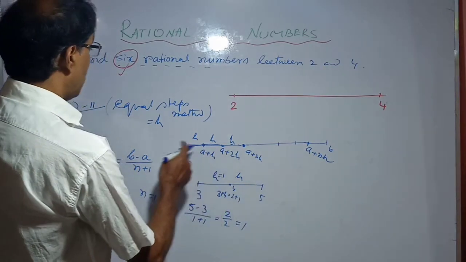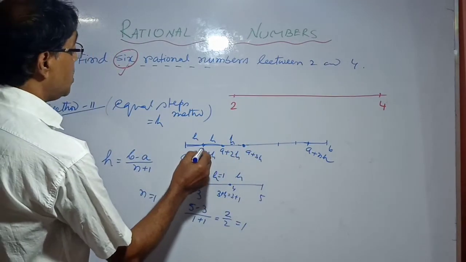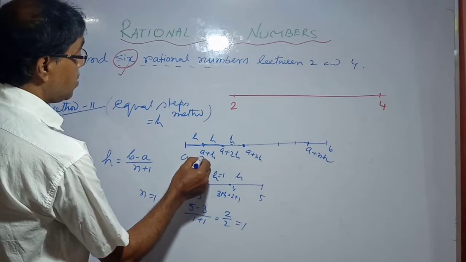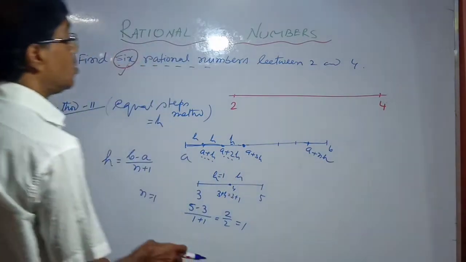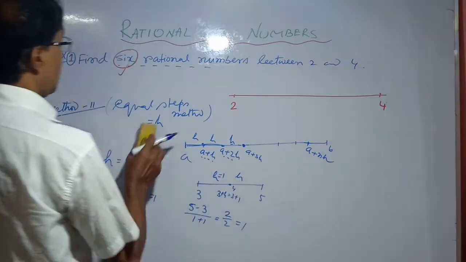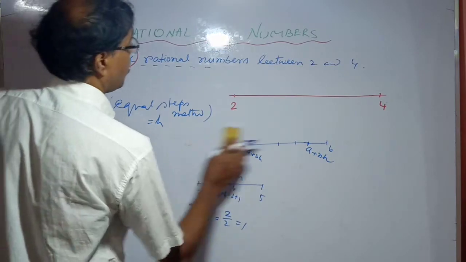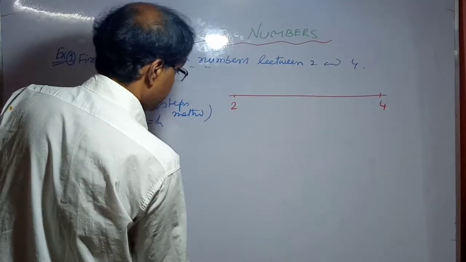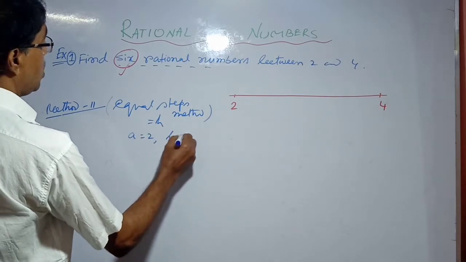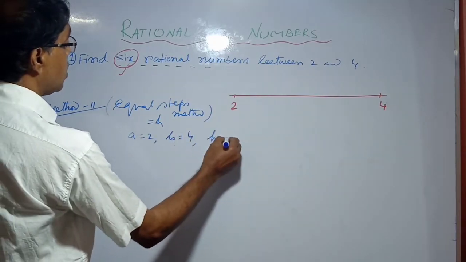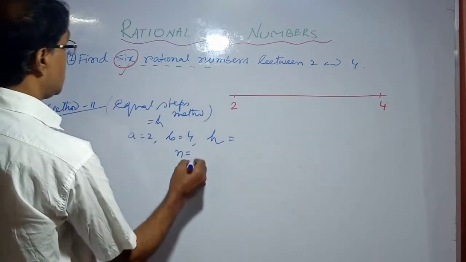Similarly, for n points, we get the rational numbers a plus h, a plus 2h, a plus 3h, and continue up to a plus nh. Apply this method, I will solve this problem. Here a equals 2, b equals 4, n equals 6.